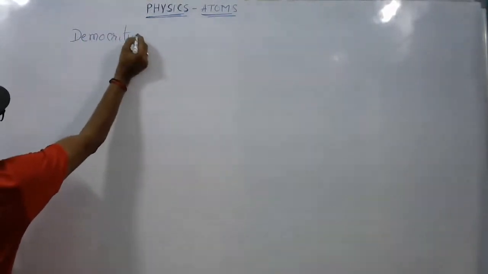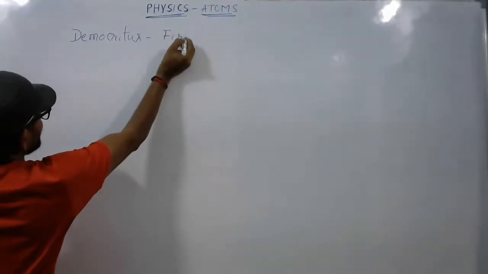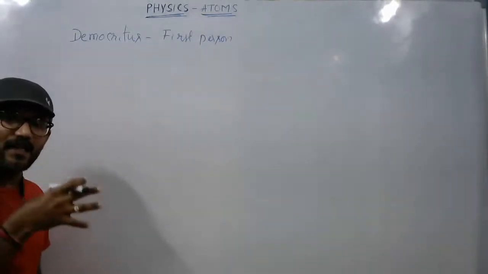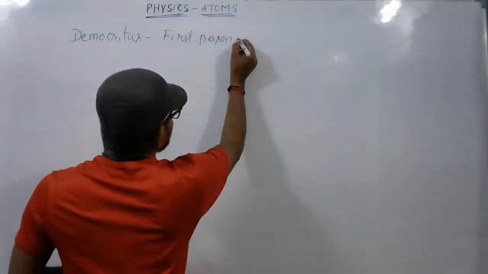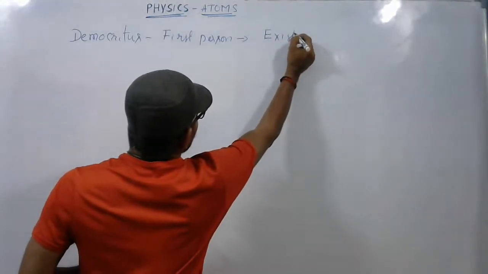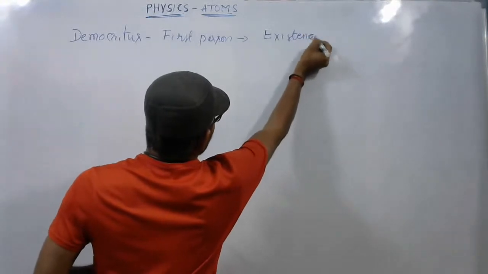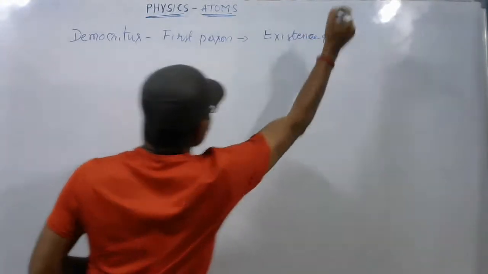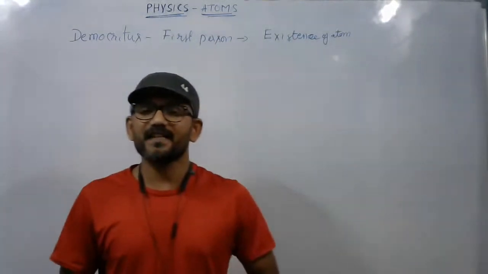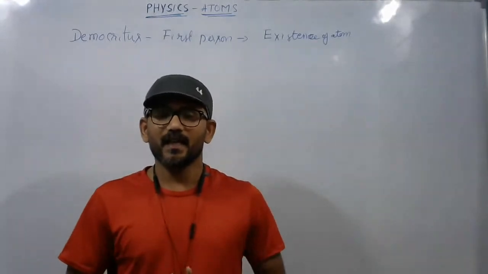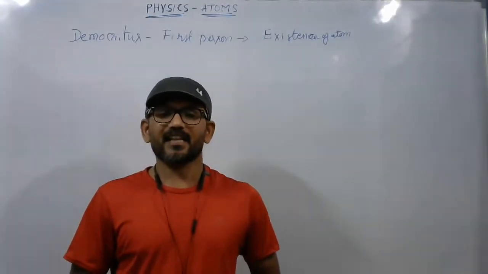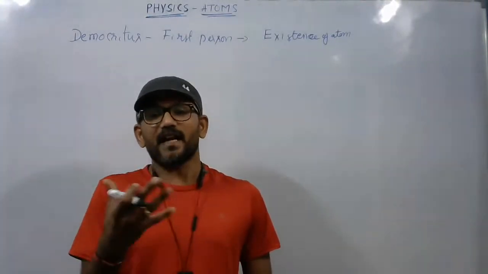Democritus is the first person who gave the idea of the existence of atom. With the help of this idea, different scientists have tried to explain the existence of atoms.